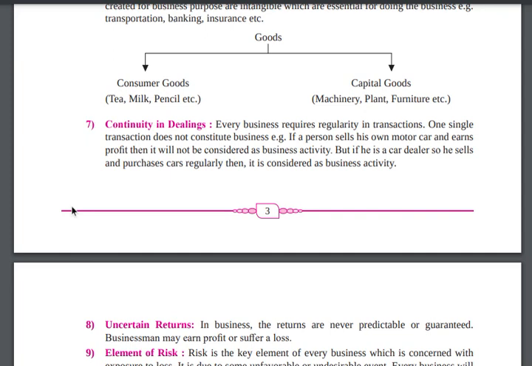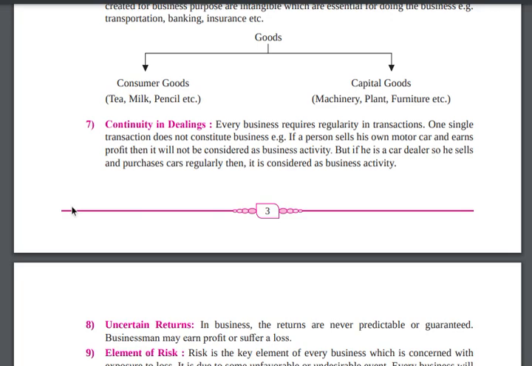If he is a car dealer who sells and purchases cars regularly, it is a business. But we will take our example of the mango man. If he is producing mango and selling it to his family, that is not a business. If he is selling mango to the city area, then it is a business. Clear?